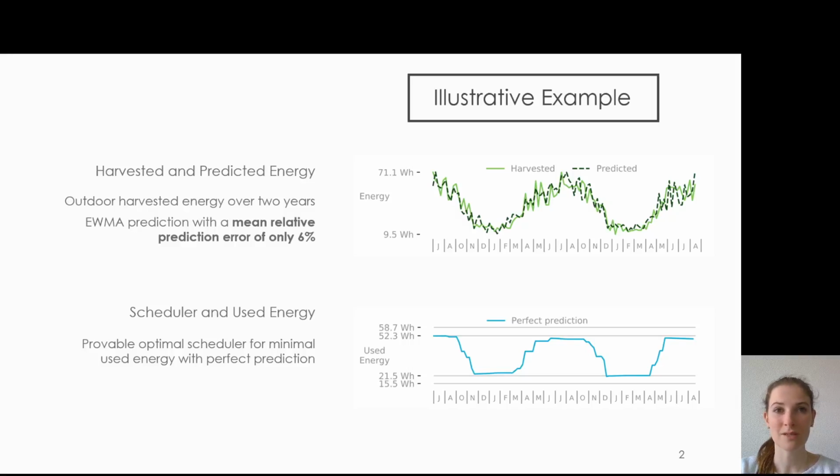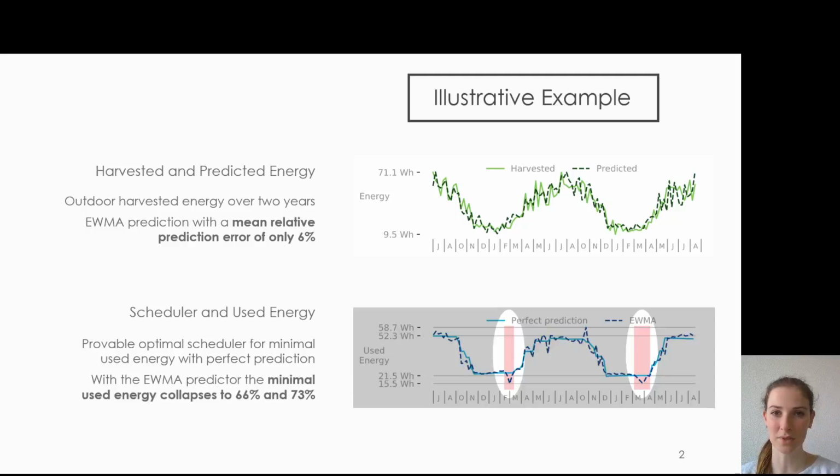With these predictions, the minimal used energy collapses to 66 and 73% of the previous case. This example highlights that even small prediction errors can have a drastic effect on the scheduler and therefore system behavior. We see that even though the scheduler is provably optimal, this is not the full story because it is very sensitive to prediction errors. Overall, this shows the importance of analyzing the interplay between predictor and scheduler.